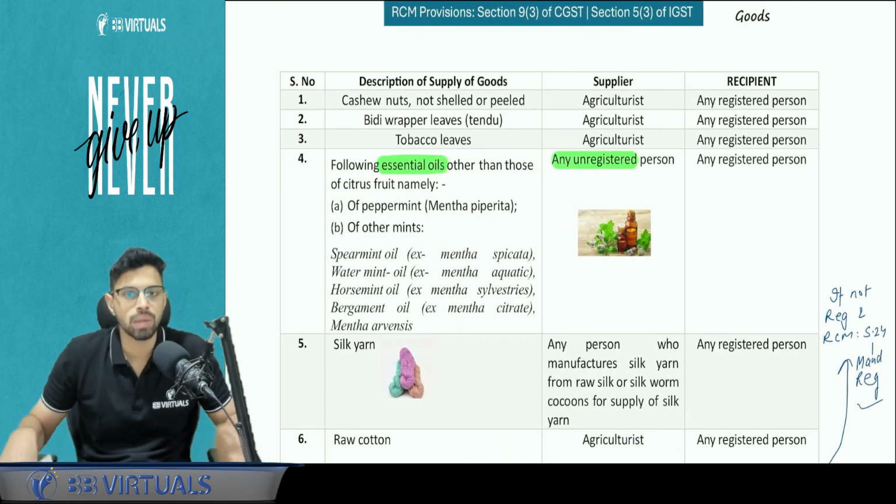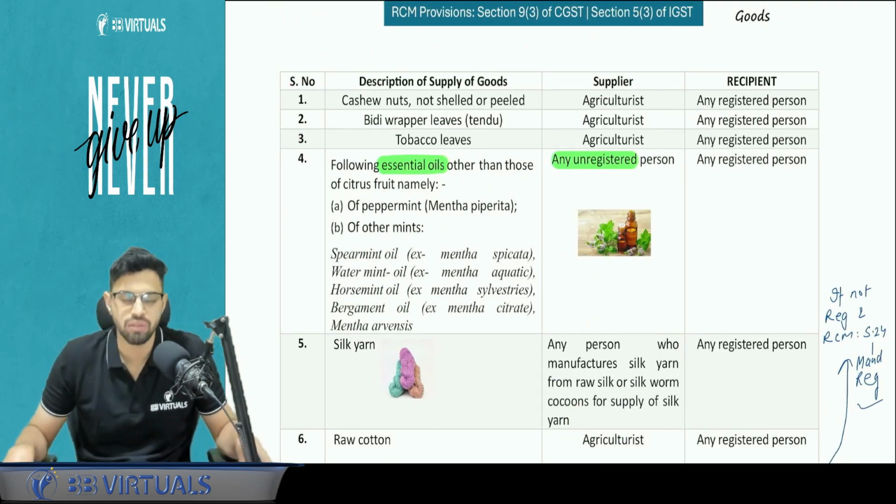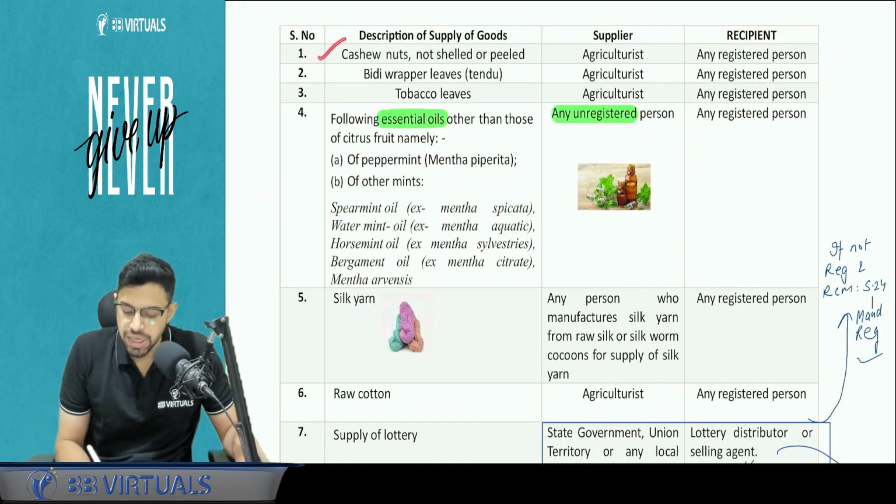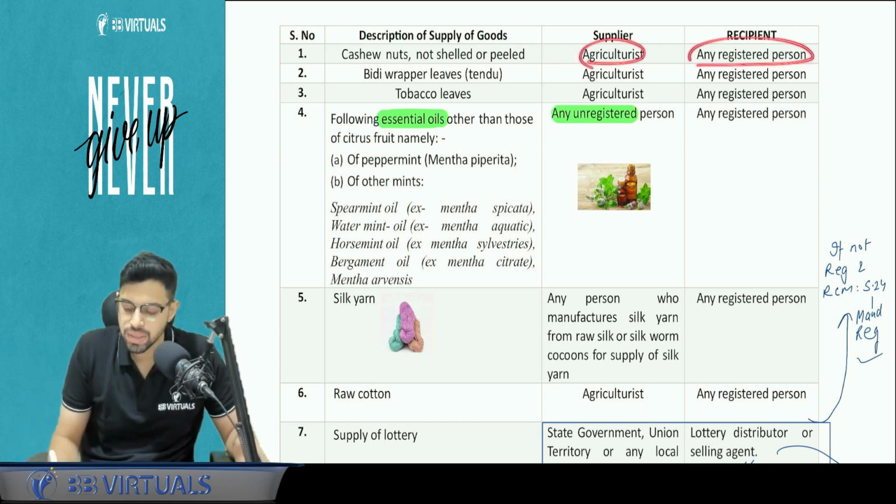Now let's talk about the main provisions of section number 9(3) and section 5(3), that is the notified list of goods. First we will cover goods, then we will cover services. First, cashew nuts, not shelled, not peeled, basically in the raw form. Who is the supplier? Agriculturist. Who is the recipient? Registered person. The registered person will pay tax under RCM.